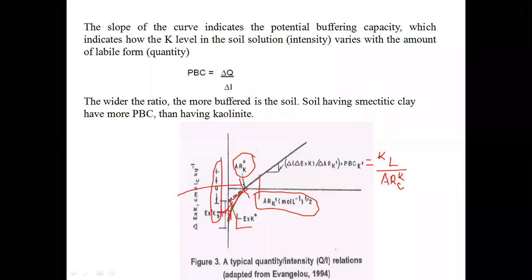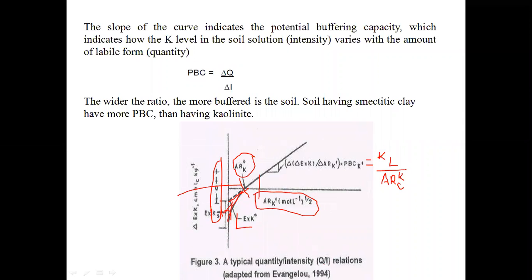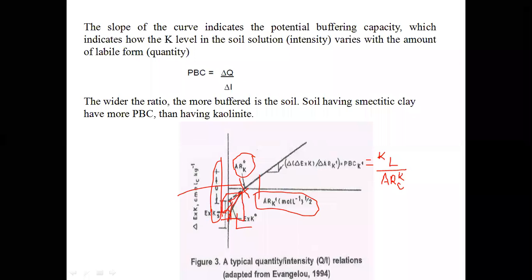The line which touches the x-axis, this intersecting point is called AREK, equilibrium activity ratio of potassium. The one which intersects or touches the y-axis is called labile potassium.